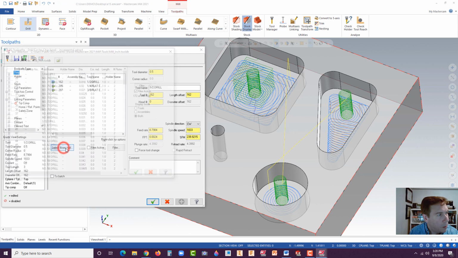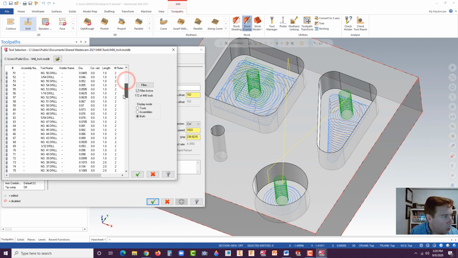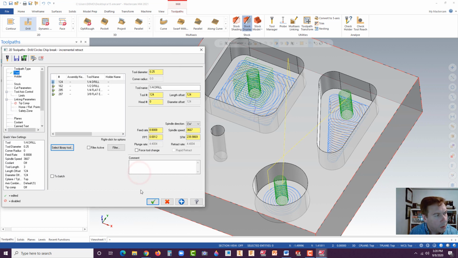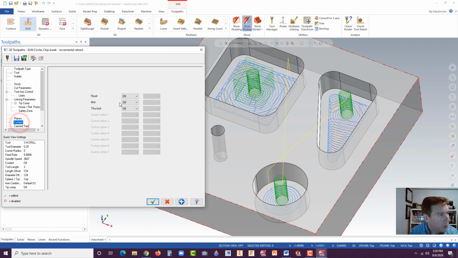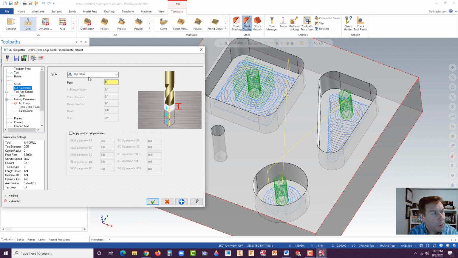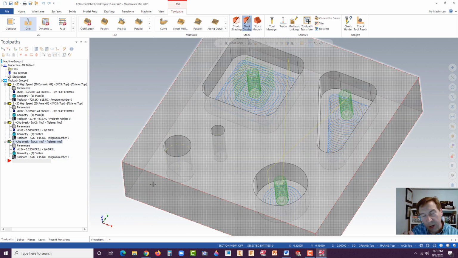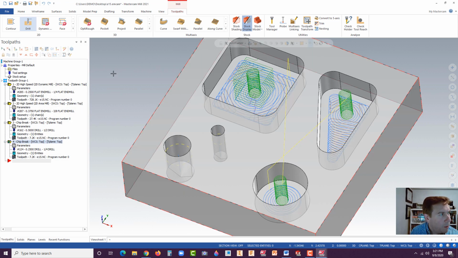Tool, select Library Tool. It should remember from last time, and find 1/4 inch, which is like 120-something. So 124. Tool 124 is 1/4 inch. And it should remember those settings. Oh, let's try and coolant. I should have turned that on earlier. I should go back and fix the other one too. But the cut parameters, it remembered chip break. Now the peck, maybe we could set that to 0.2, so it's not quite as common. Might speed things up a little bit. All right, so now that we have that, let's hit the top, and let's hit verify.